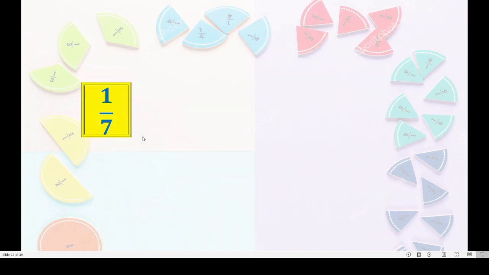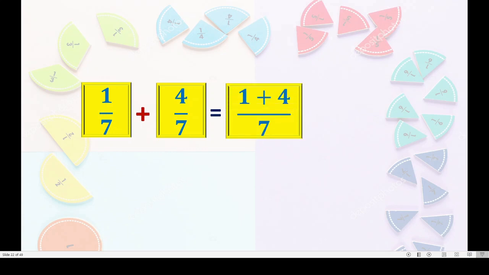Okay, one more. 1 upon 7 plus 4 upon 7 is equal to how much? Come on, tell me. 1 plus 4 is 5, isn't it? So 5 upon 7. Here also the denominator is same, right?